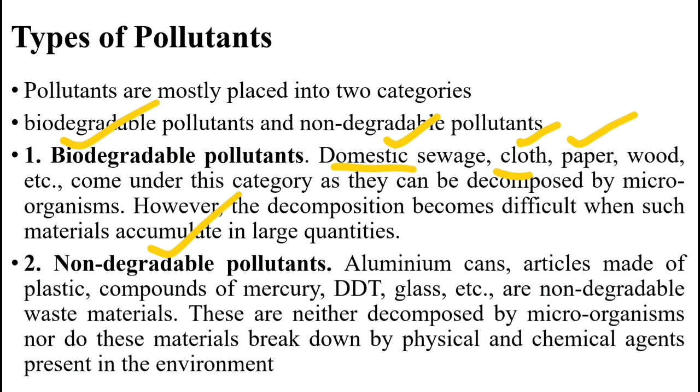For example, plastic material, aluminum cans, mercury, DDT, glass, these cannot be degraded by microorganisms in the environment. So when they are released into the environment, they get accumulated there. They cannot be degraded. Their amount is increasing in nature. So they are known as non-biodegradable or non-degradable pollutants. That means they cannot be degraded in the environment. So these are two categories of pollutants.